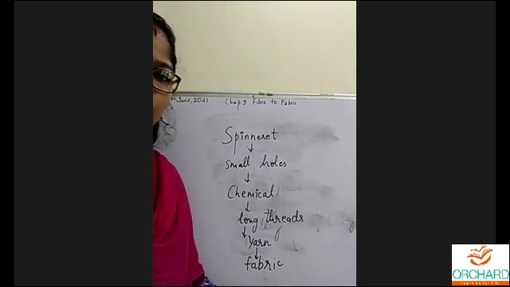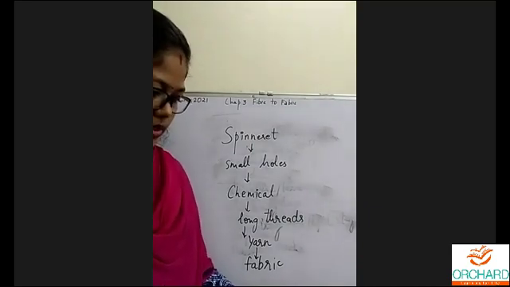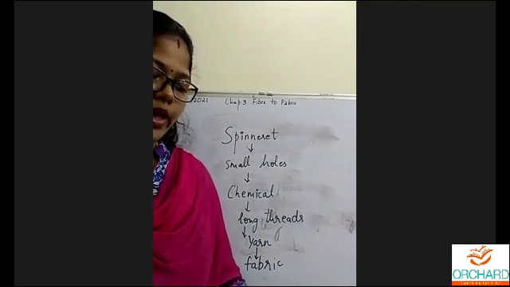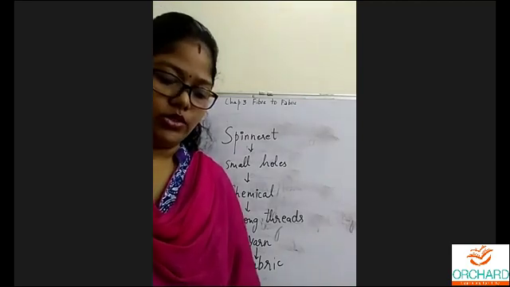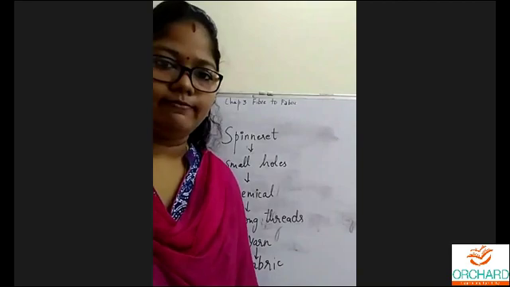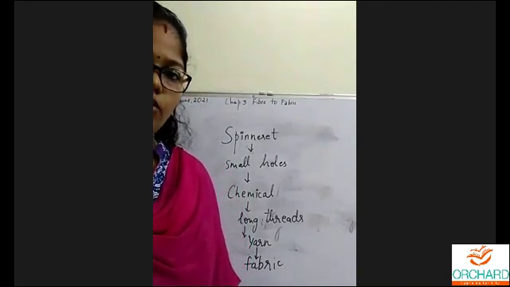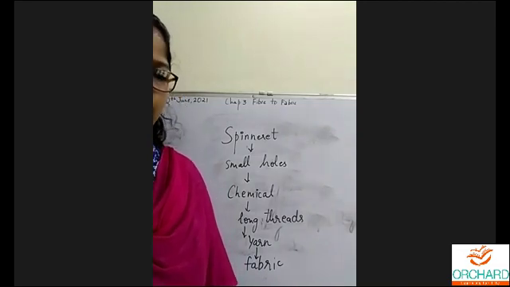Let me ask just a few questions to you. Let me see if you answer. Coir is used to make currency notes. Is it true or false? False.